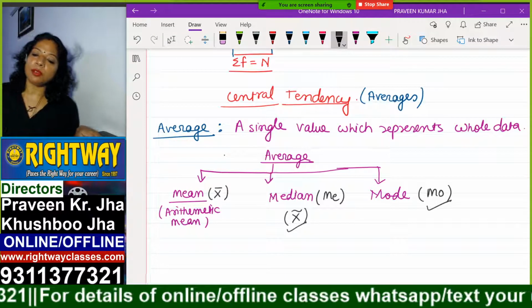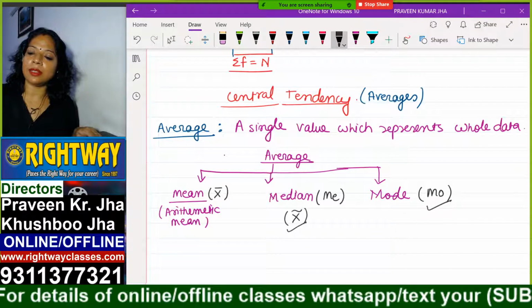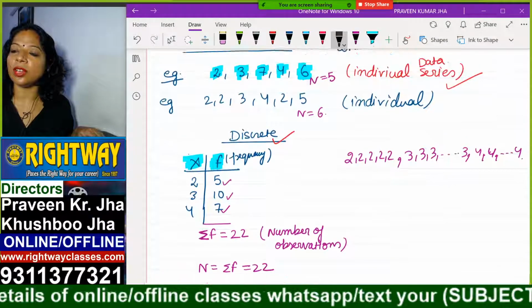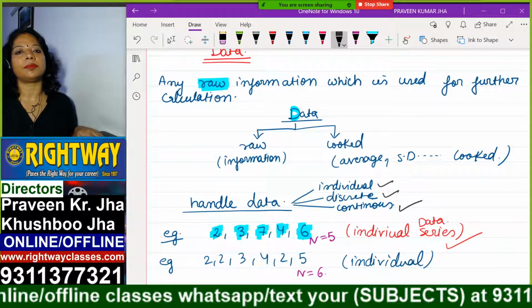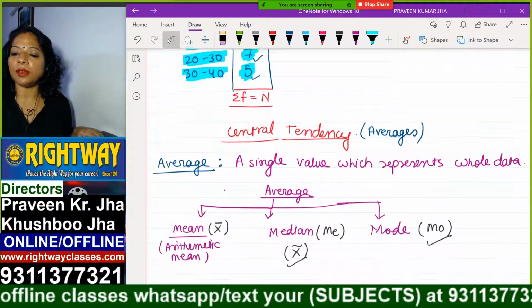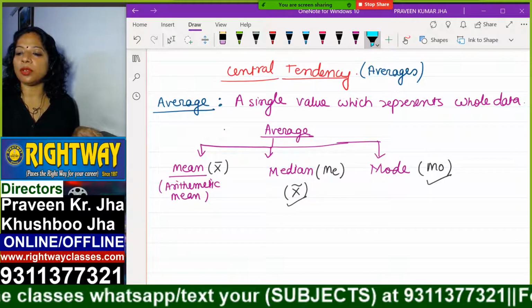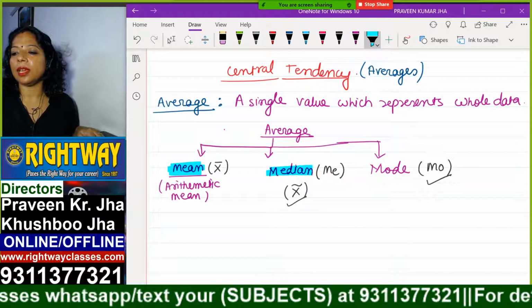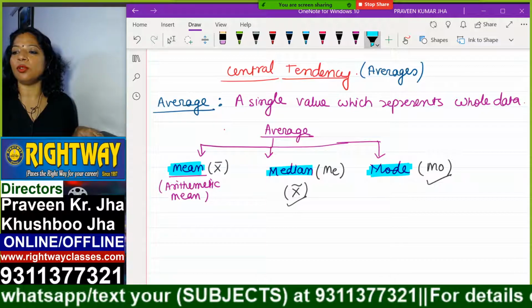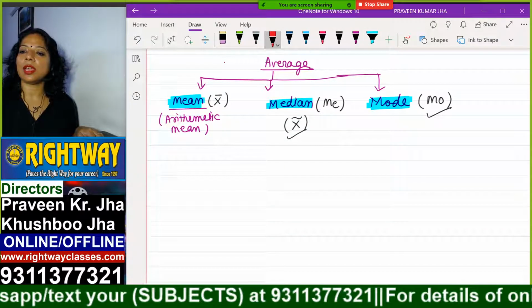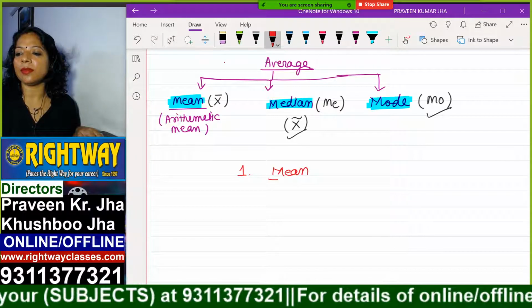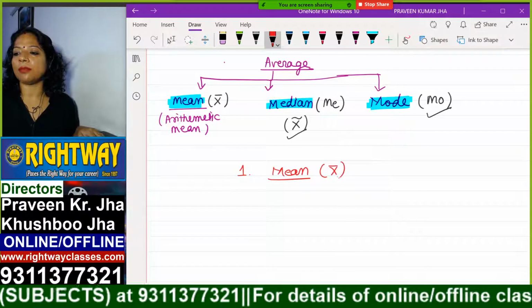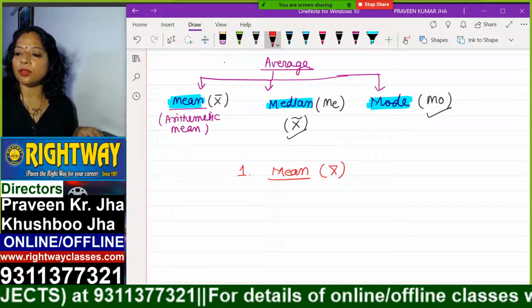And now we have to read about how to calculate this arithmetic mean in all the 3 types of series: here, here and here. So first of all we choose what we are going to study: mean, median and mode. Now see, first we are going to start mean, that means x bar.